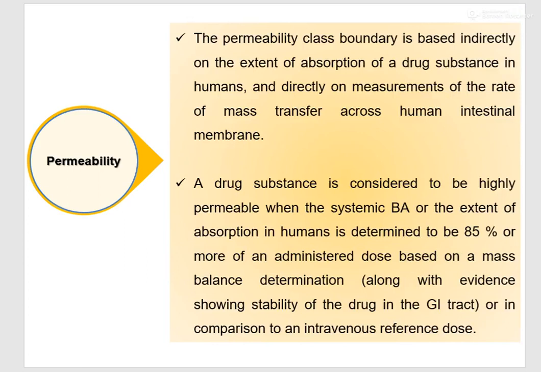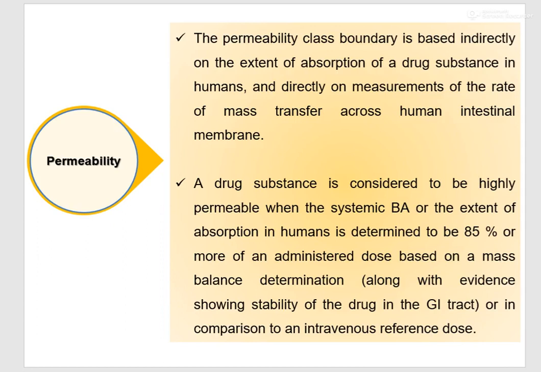Next is permeability. The permeability class boundary is based indirectly on the extent of absorption of a drug substance in human and directly on measurement of rate of mass transfer across the human intestinal membrane. So you can evaluate permeability indirectly based on the extent of absorption of a drug substance in human, or directly by measuring the rate of mass transfer across the human intestinal membrane.